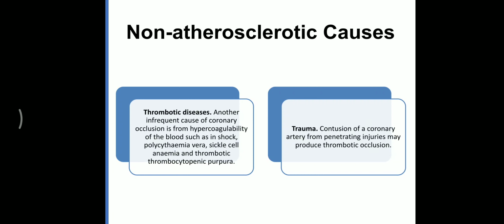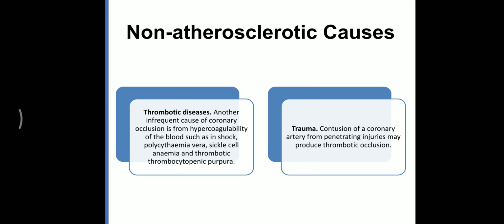Thrombotic disease. A frequent cause of coronary occlusion is hypercoagulability of blood, like in shock. You see increased coagulability of blood in septic shock.